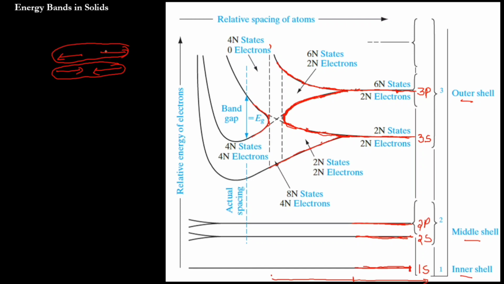So equilibrium distance of two atoms means the attractive force equals the repulsive force. That means the force exerted on the nuclei by each other becomes 0. So the force of attraction and the force of repulsion are both the same, so there will be no force affecting the nuclei because of the equilibrium spacing between atoms.